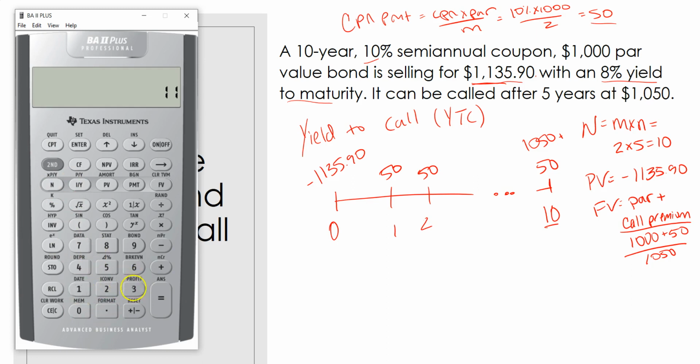We would pay $1,135.90 for this bond, and we're going to receive $1,050 upon the bond's callable date. So let's compute our rate. And we get 3.765.